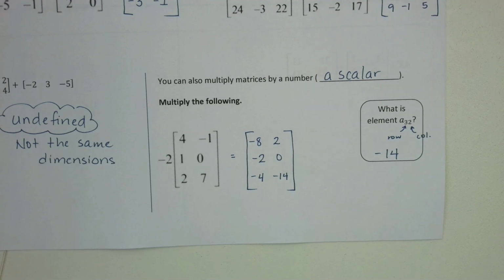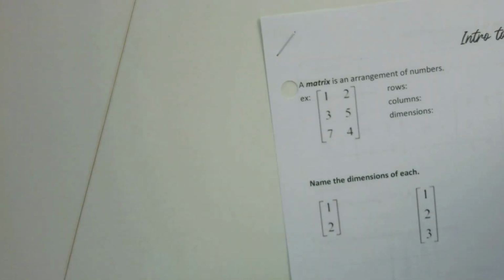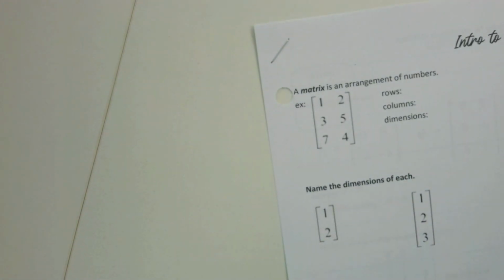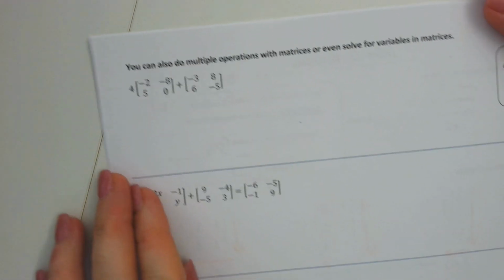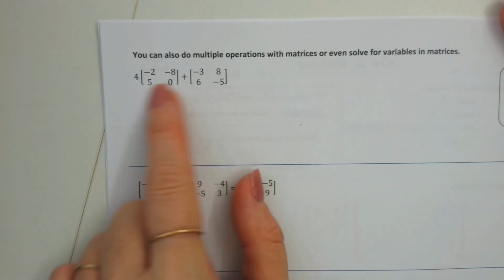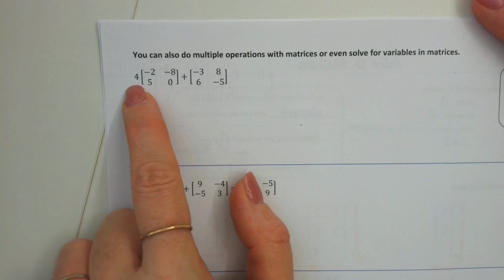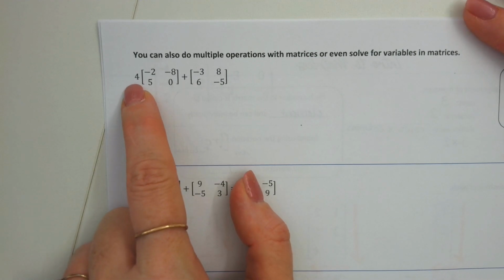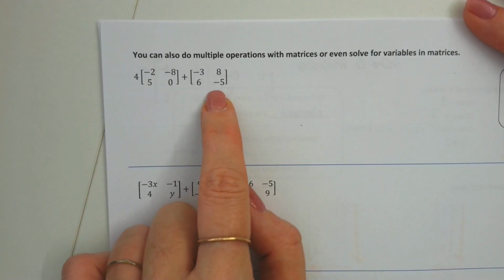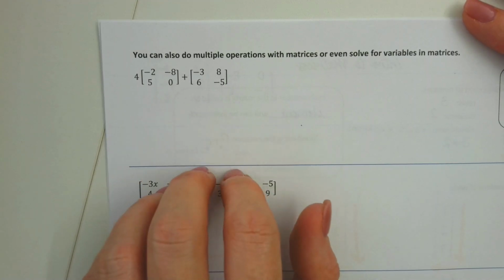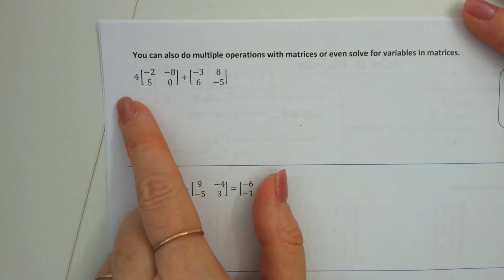On the back side, we have some that are kind of multiple step. Also some where we're maybe solving for a specific variable in the matrix. All right. So look at this one. This one's kind of multiple operations. You can see I have a scalar outside of the first matrix, and then I have added to the second one. If I'm thinking about order of operations, should I add first or multiply first?